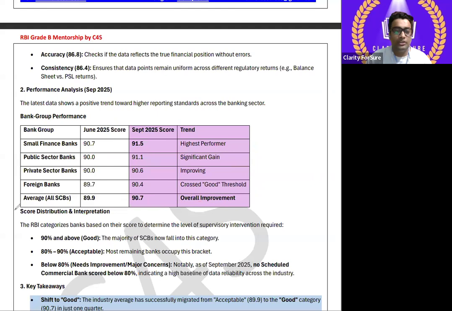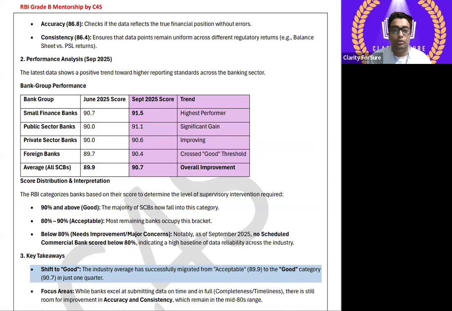So let me show you, let me make a glimpse of it. Try to understand the data over here, the score distribution and interpretation, what it is telling about. The RBI categorizes banks based on their score to determine the level of supervision and intervention required. 90% and above is good, which means the majority of scheduled commercial banks now fall into this category. 80% to 90% is acceptable.